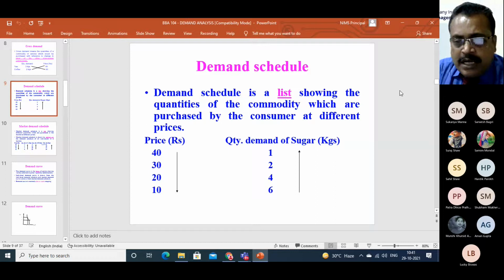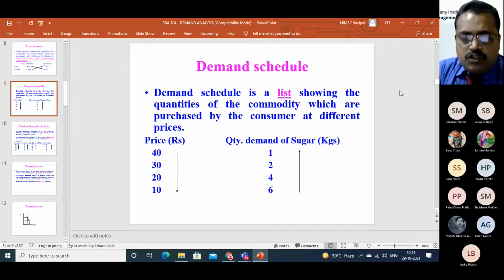So if quantity demand of all the customers of a particular product are added against the same price, because market price is same. In the market, sugar price is 40 rupees. So sugar is sold at 40 rupees to the customer A, to the consumer B, to the consumer C, to the consumer D. So all consumers are purchasing different levels of sugar as per their level of income, but market price all of them are facing same.